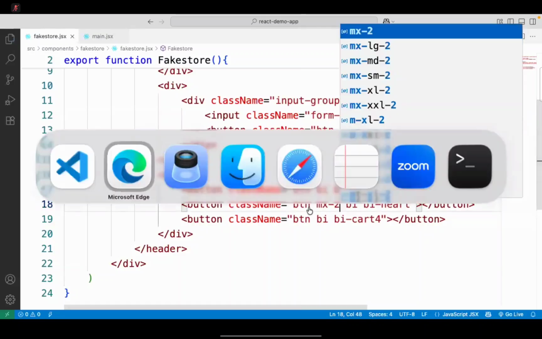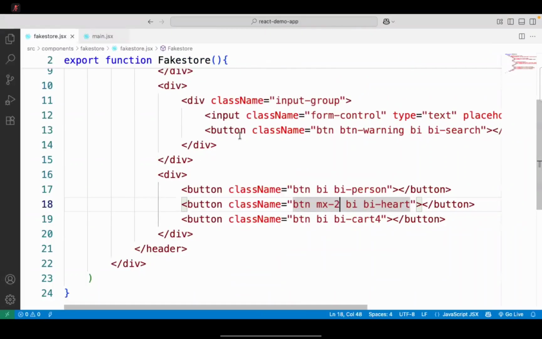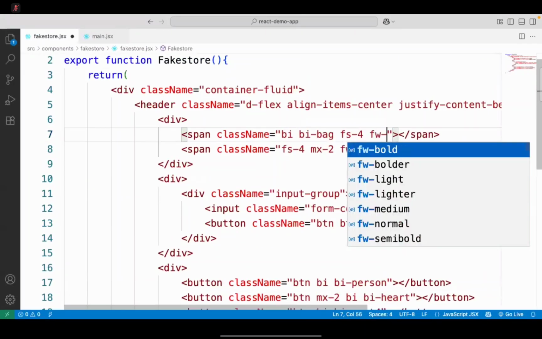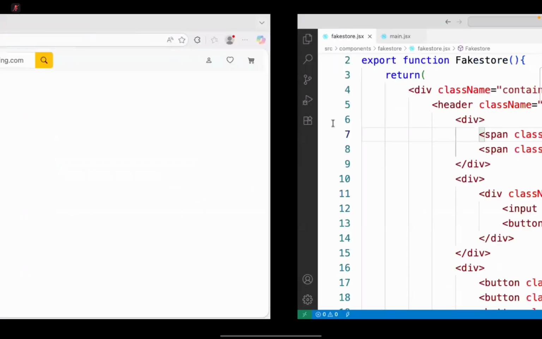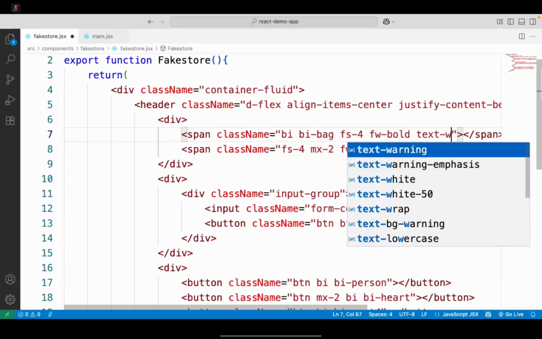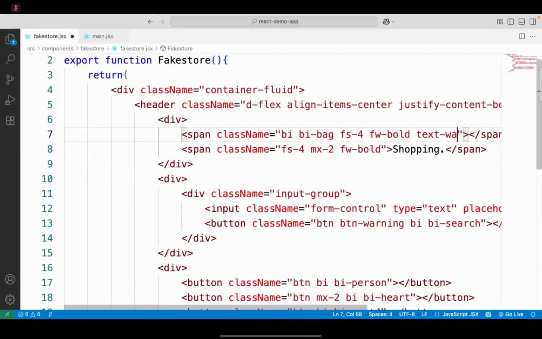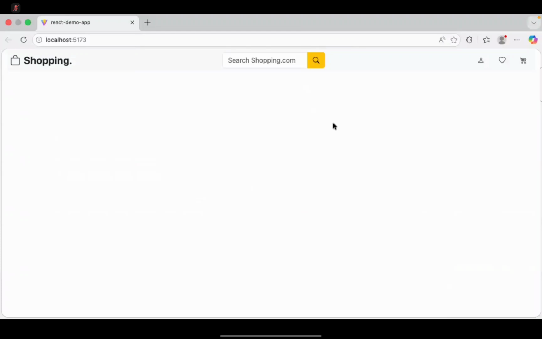That means some horizontal spacing will come. This also will have fs-4 and fw-bold, and it will be in this way. So text-warning. Okay, text-dark is fine. Now this is the header part we are having.